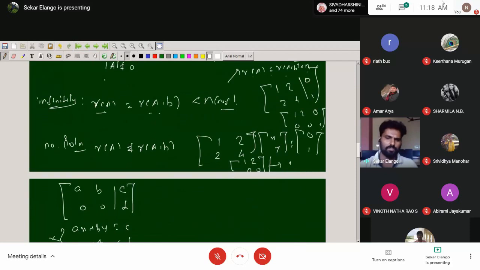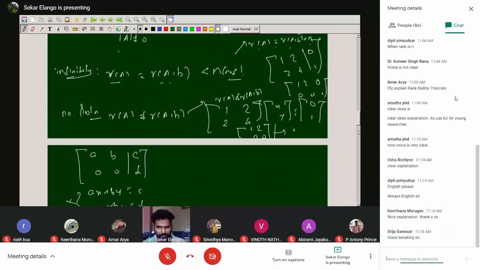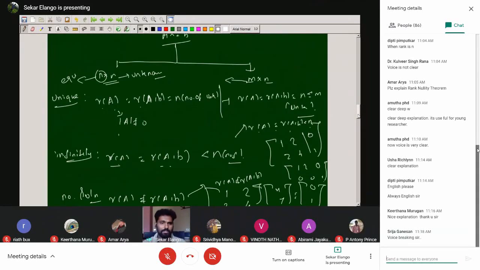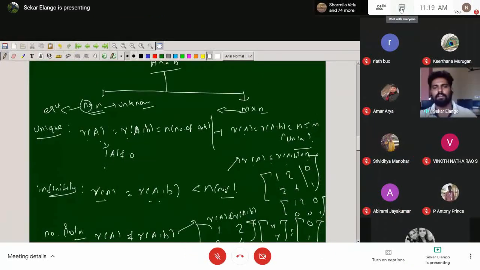So no solutions also follow the same idea. In a rectangular matrix, no solution means rank of A is not equal to rank of [A, B]. In the non-homogeneous case, both have the same three types: no solution, infinite solutions, unique solution. Here we write it only in terms of the number of unknowns.